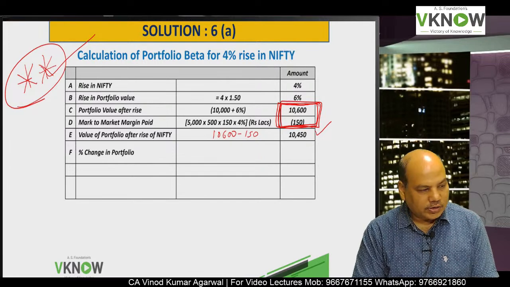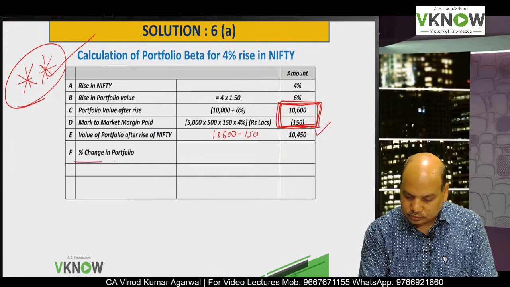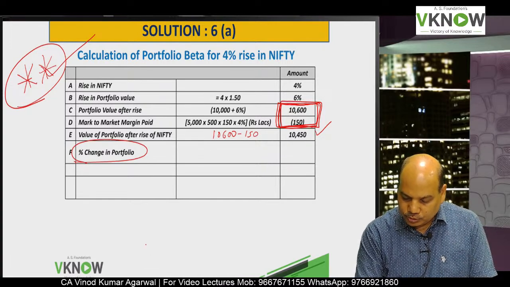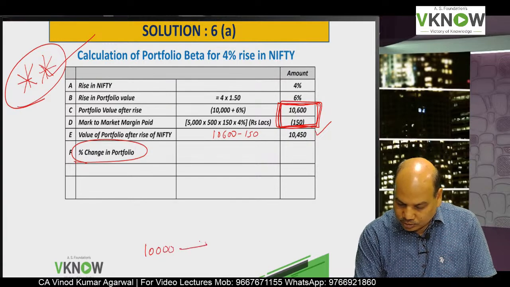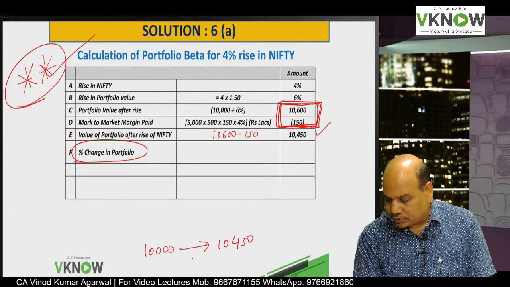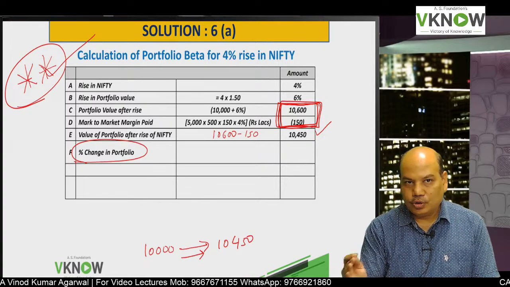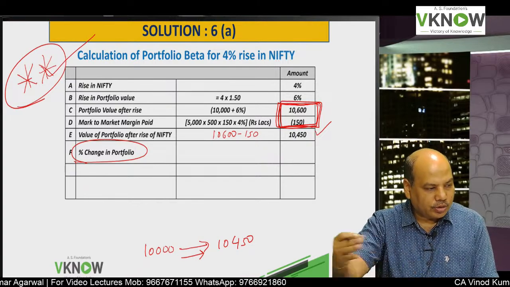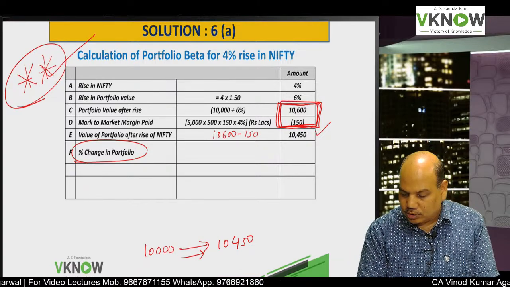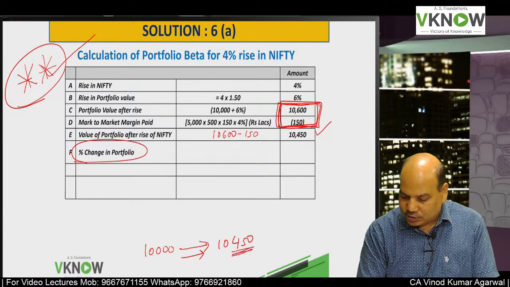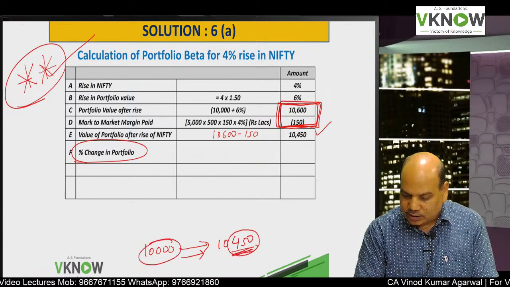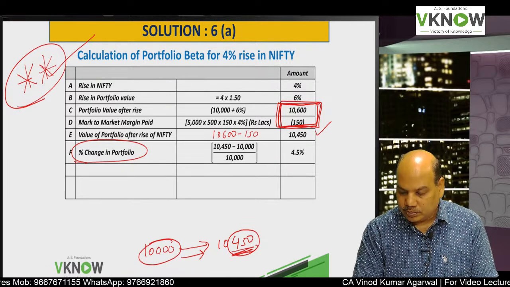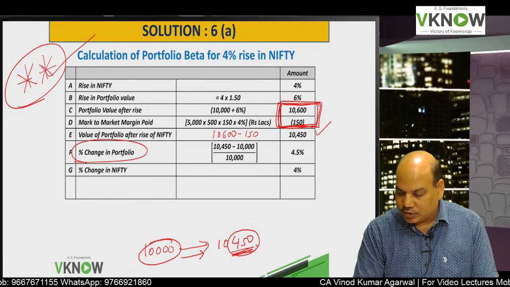Now write down percentage change in portfolio. Your portfolio was 10,000 and now it is 10,450. Your portfolio value has changed from 10,000 at the beginning to 10,450. So can you tell me percentage change? 450 is the change divided by 10,000. 4.5%. And what is the percentage change in Nifty?